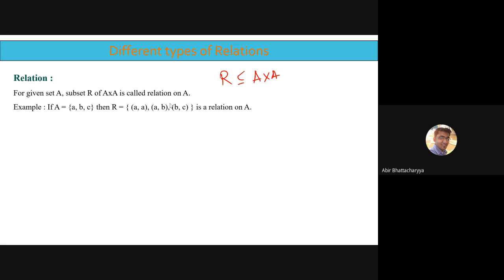How would I define it? Let us consider a set A as a three-tuple, that is A, B, C. Now we can say R is a relation. Why is R a relation? R is a subset of A cross A. Now A is a three-tuple. How can we write A cross A? What is A cross A? Can anyone tell me?